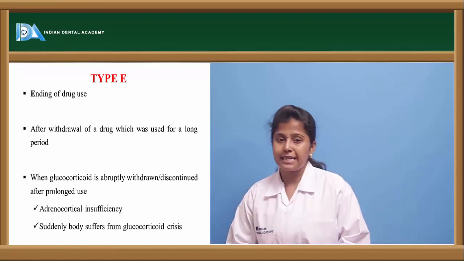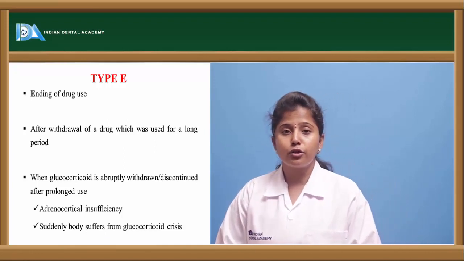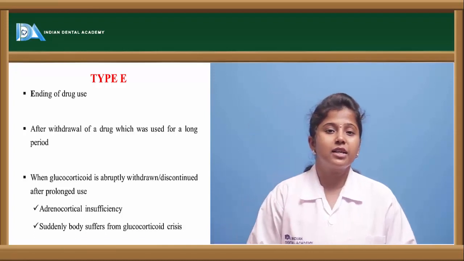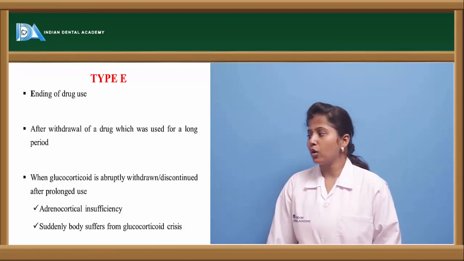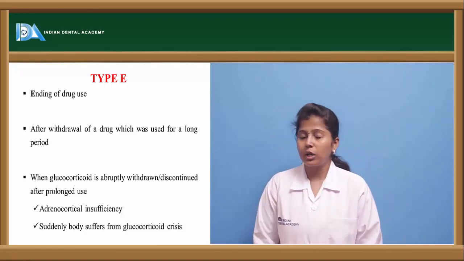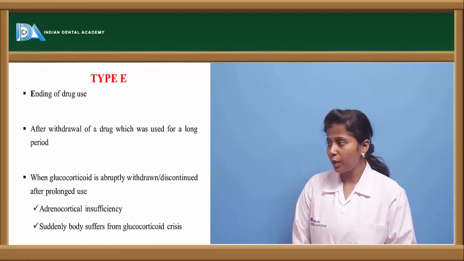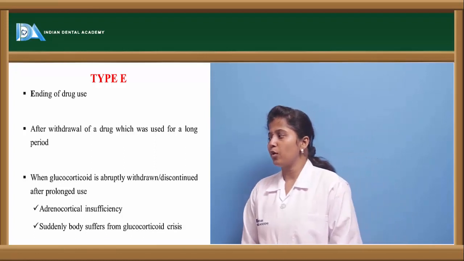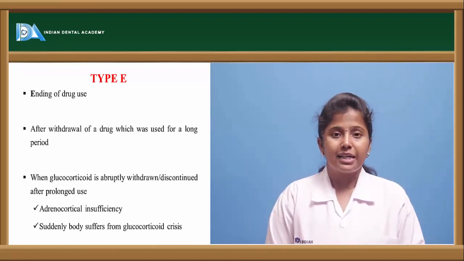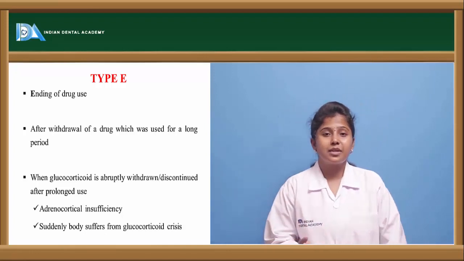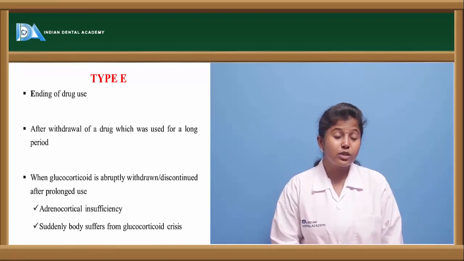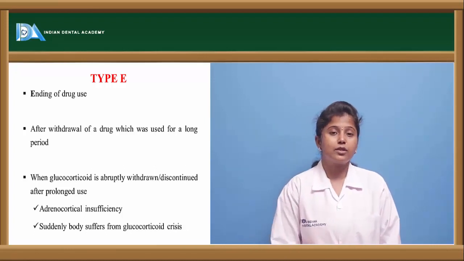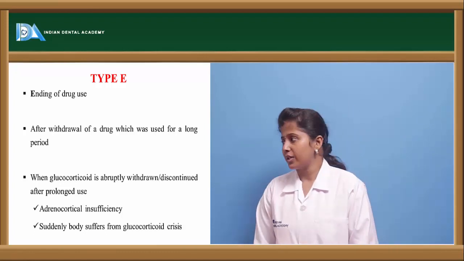If we take the example of corticosteroids, corticosteroids should not be stopped all of a sudden. The dose has to be reduced on a regular basis, and then finally the drug has to be withdrawn. Adrenocortical insufficiency occurs when glucocorticoids are abruptly withdrawn, and suddenly the body suffers a glucocorticoid crisis, because the body got addicted to them. We have used glucocorticoids for a chronic period of time, and if we stop all of a sudden, it may lead to severe adverse drug reactions.